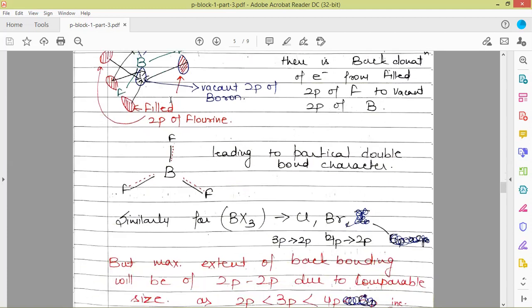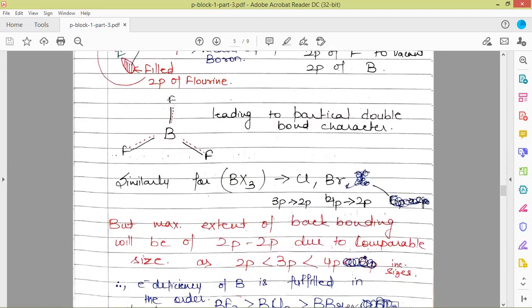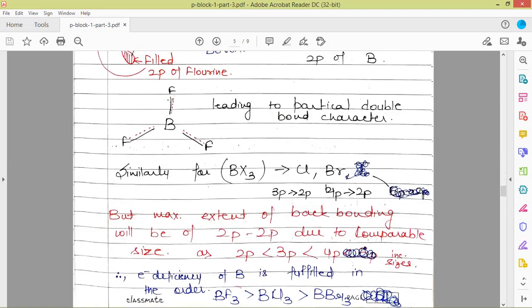This is the reason, because there is back donation, and wherever there is a maximum extent of back donation, there will be least acidic character, as for BF3.